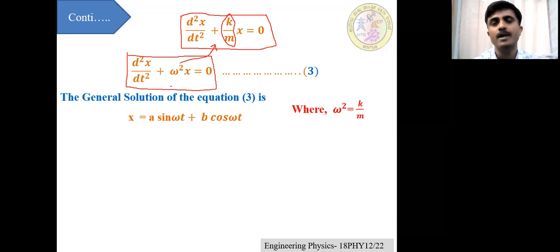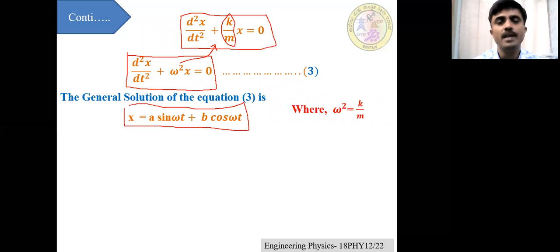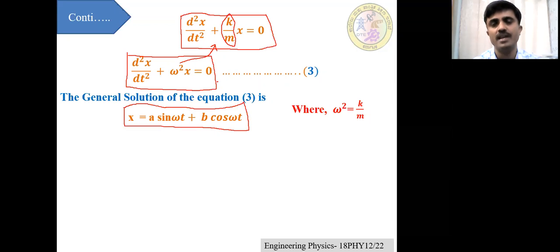This is a second order differential equation. The solution of this second order differential equation is found to be x is equal to a sin omega t plus b cos omega t.